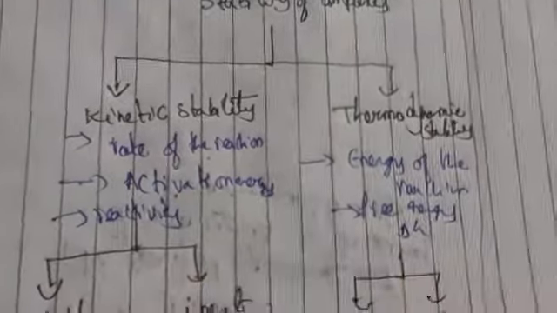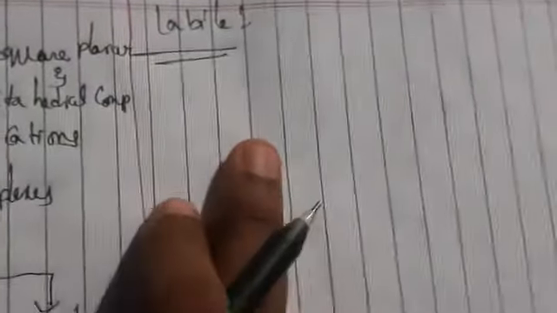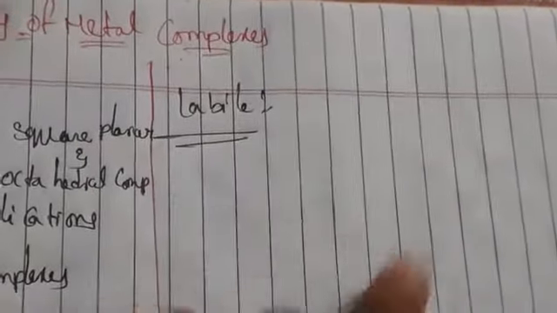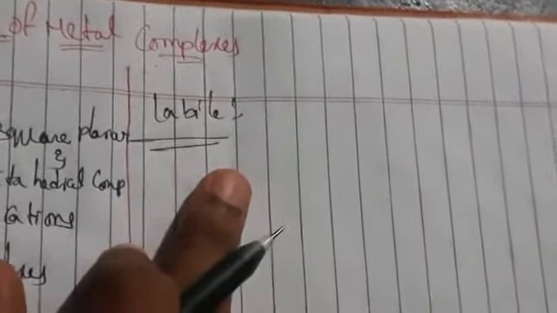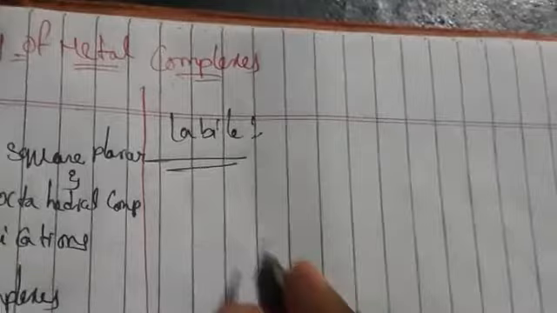Now, what is meant by labile complexes? Labile complexes are those in which ligands can exchange immediately. That one we call labile, or non-inert complexes.